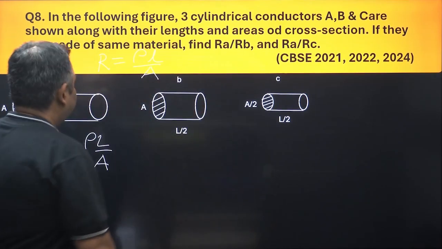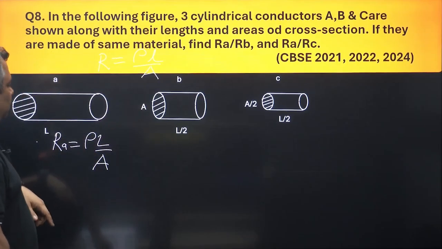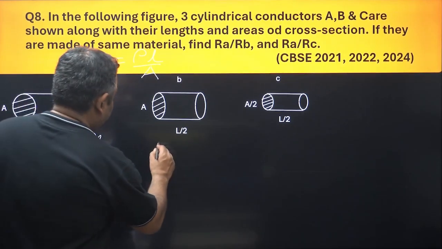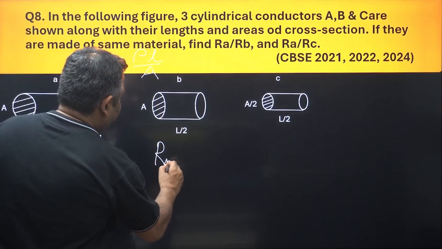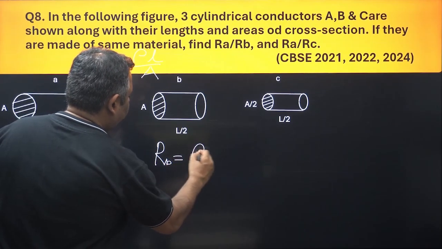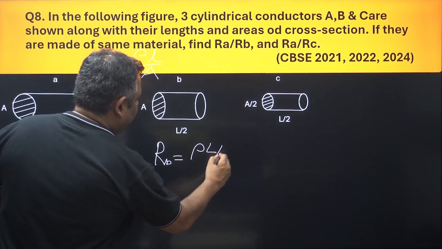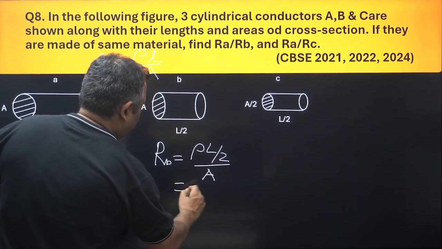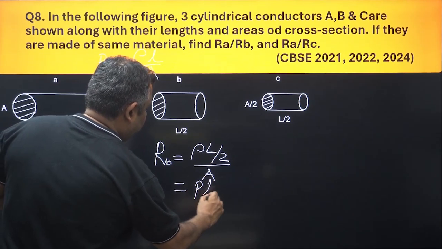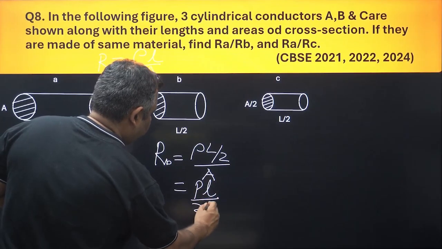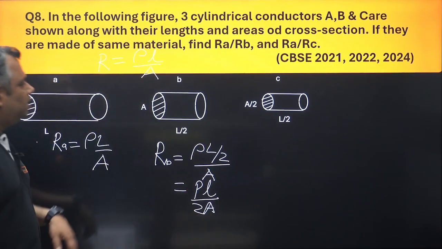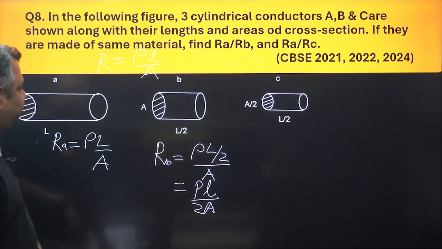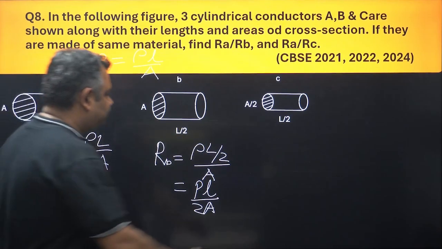Okay, what would be the resistance for RB or the material cylinder B? RB would be equal to rho L by 2 upon A, which will be equal to rho L upon 2A. You take this 2 down. Okay. Third, RC.